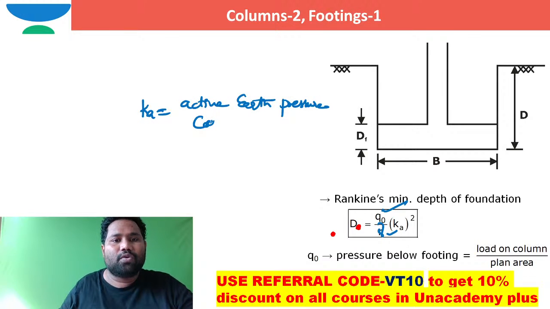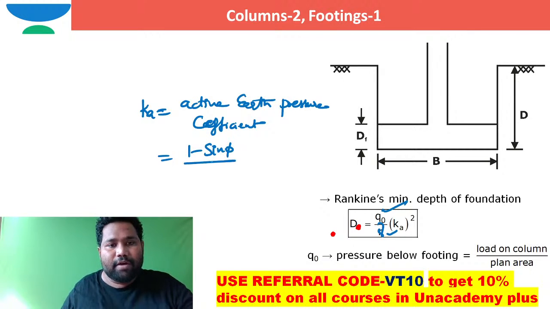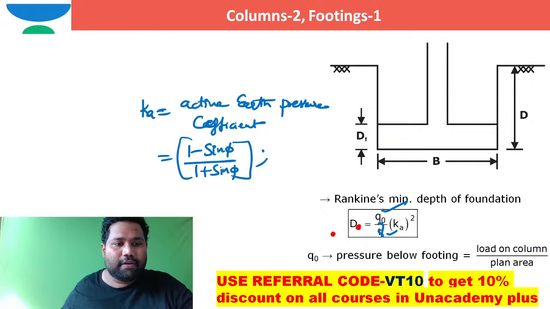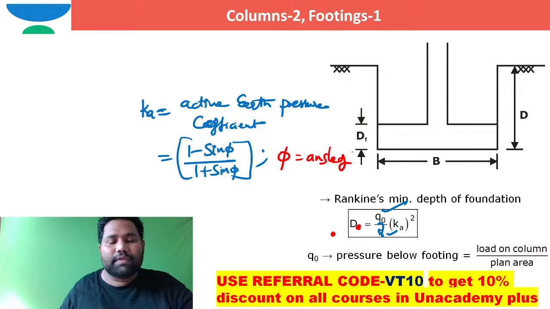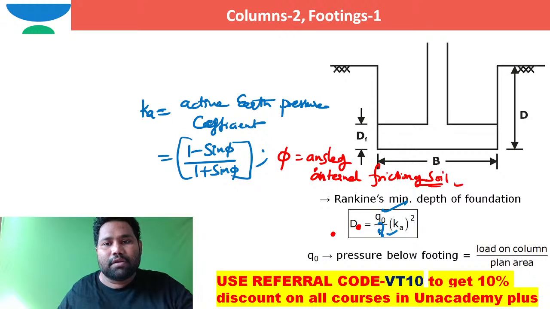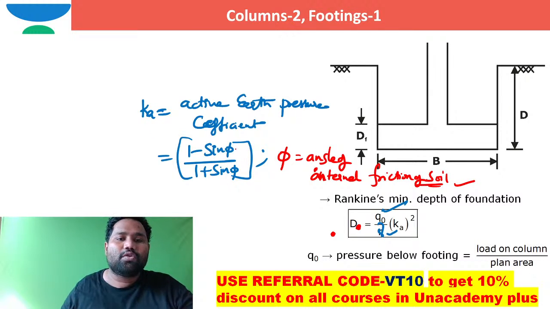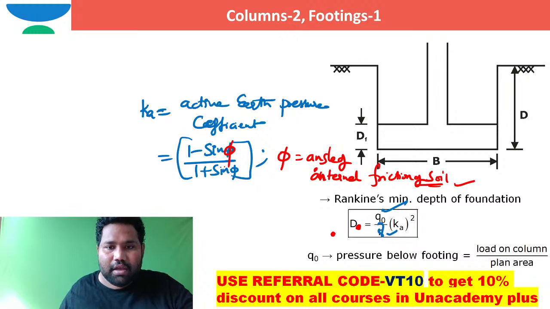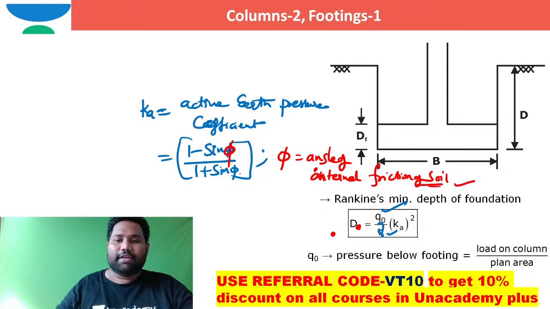Ka is defined as 1 minus sine phi by 1 plus sine phi, where phi stands for angle of internal friction of soil. Generally this active earth pressure coefficient we can work out from geotechnical properties directly. So if we know the value of phi, we are able to work it out, right?